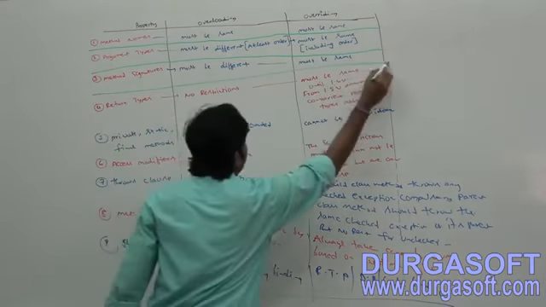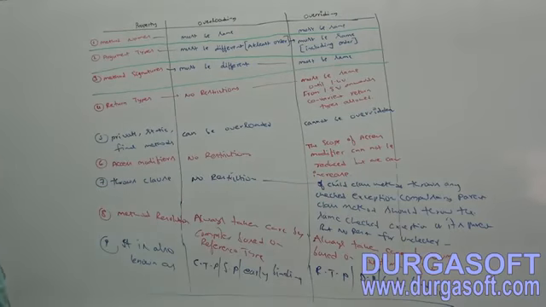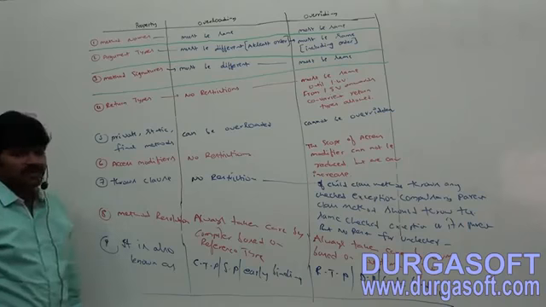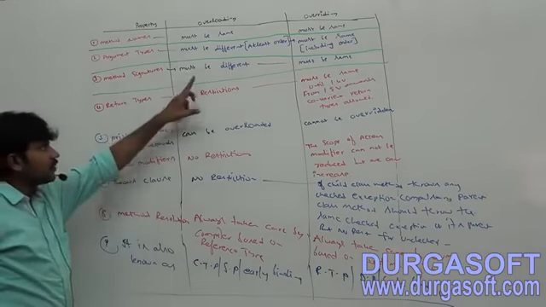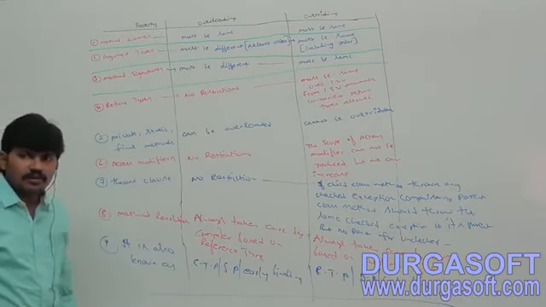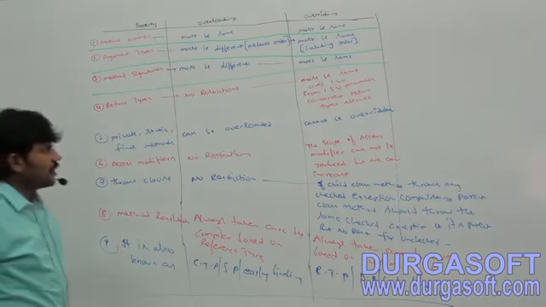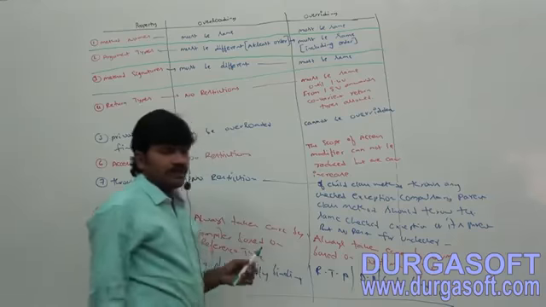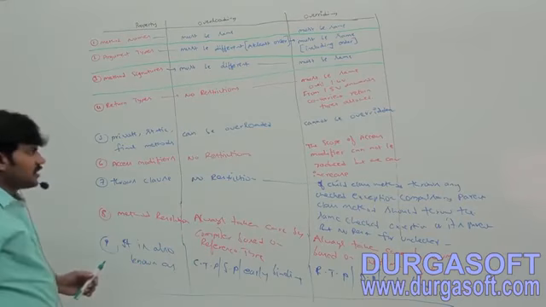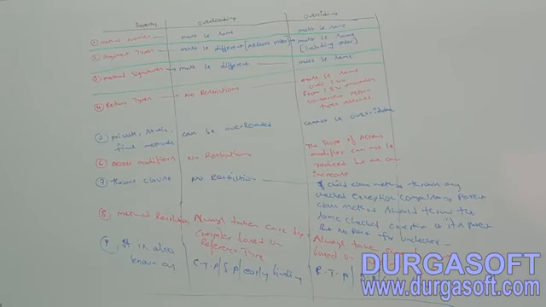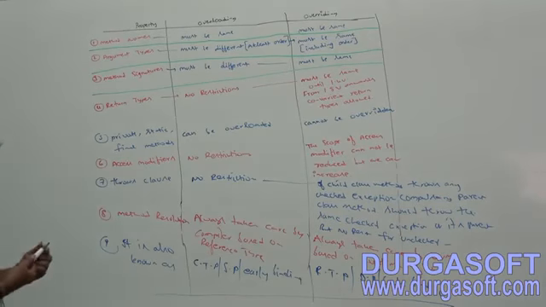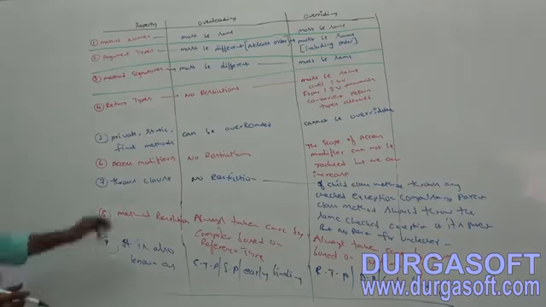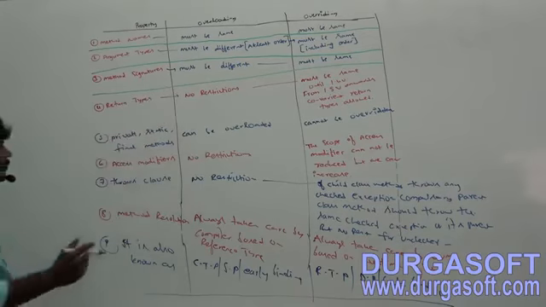Next, method signatures. Method signatures must be different because of different argument types. Must be different. On the other side, must be same. Must be different. Must be same. Are you getting?